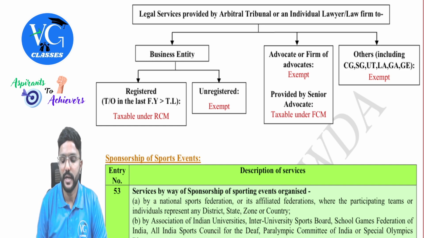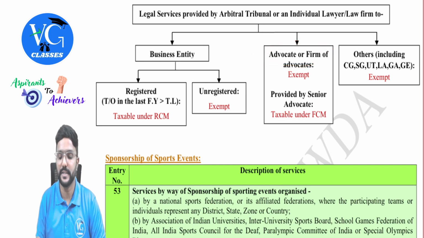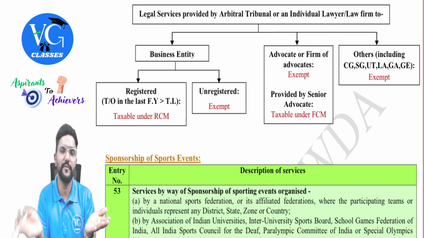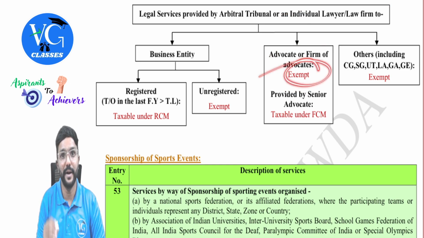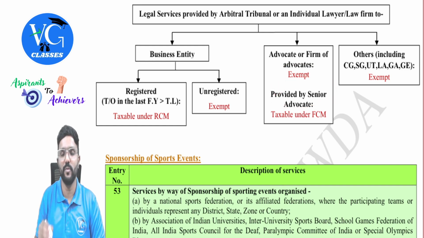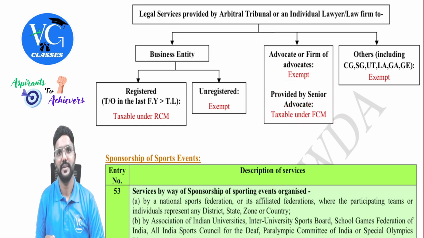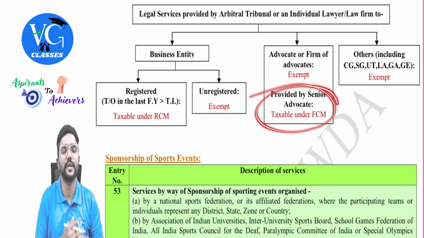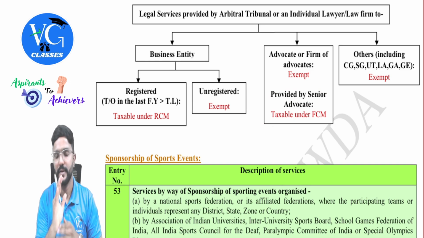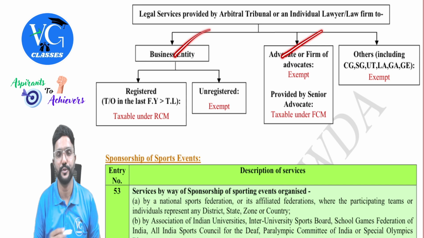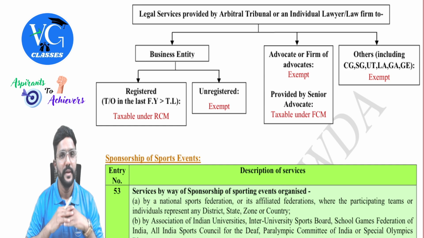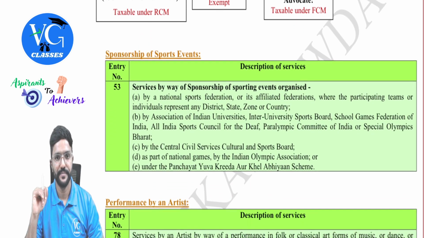Next. Sir, what if the recipient is an advocate or firm of advocates? Supplier is also them only, recipient also them. Means like from individual lawyer to law firm or law firm to lawyer. It is exempt. But if the supplier is a senior advocate, then it is taxable under FCM because it is not exempt and it is not covered in the RCM list also. So it is understood that it is taxable under forward charge mechanism, guys. The last one, others. Others means other than these two, including central government, state government, union territory, local authority, government authority, or government entity. It is exempt, people.